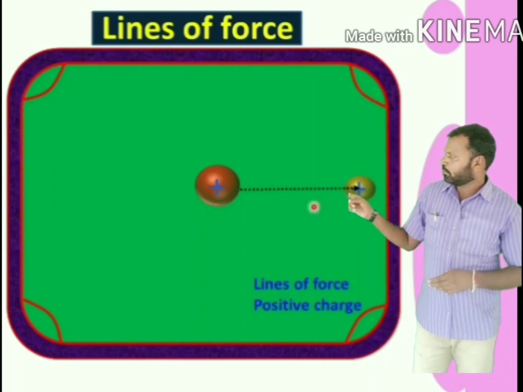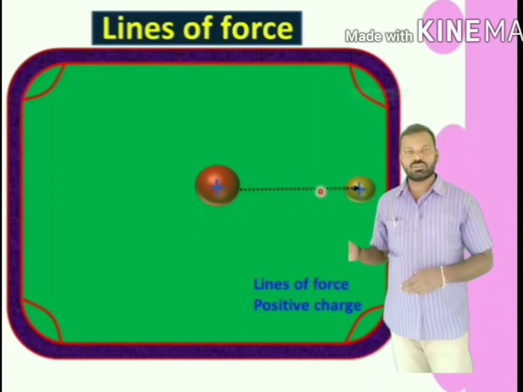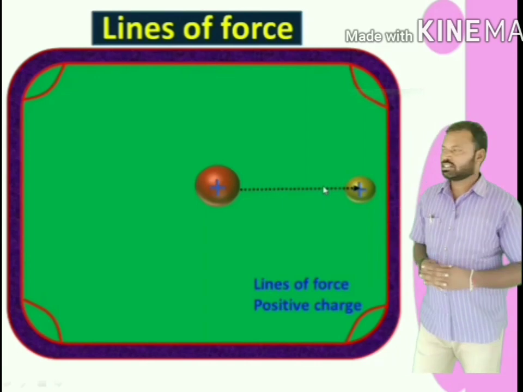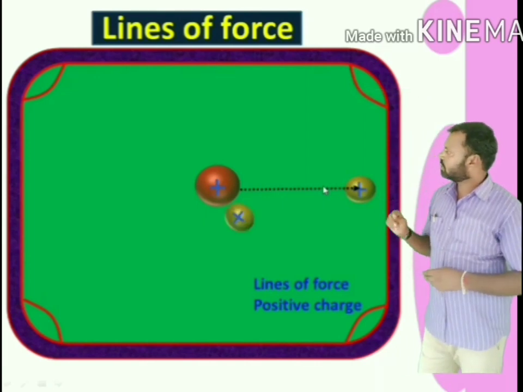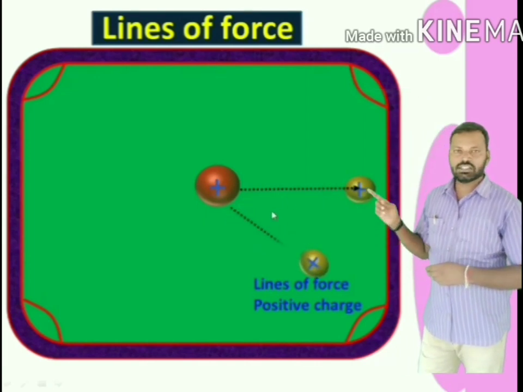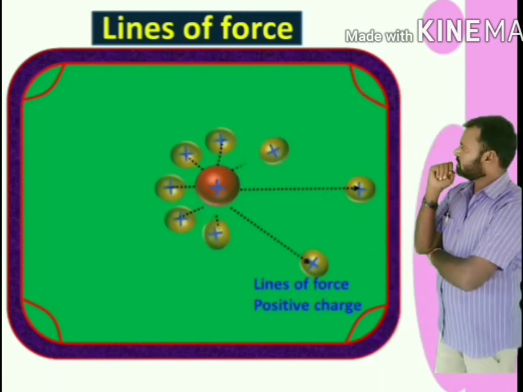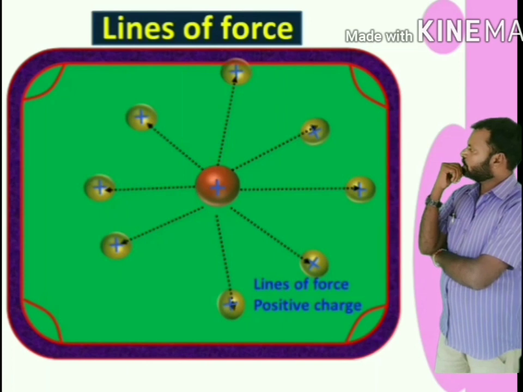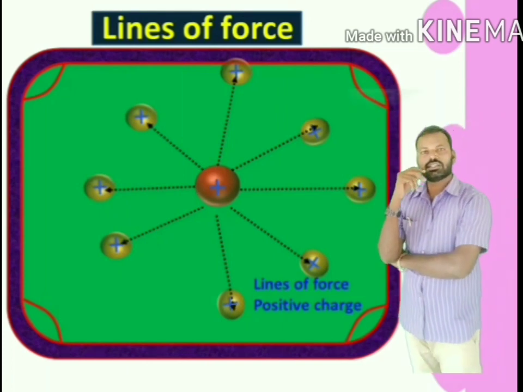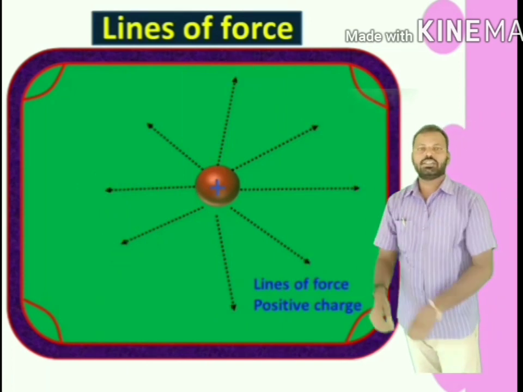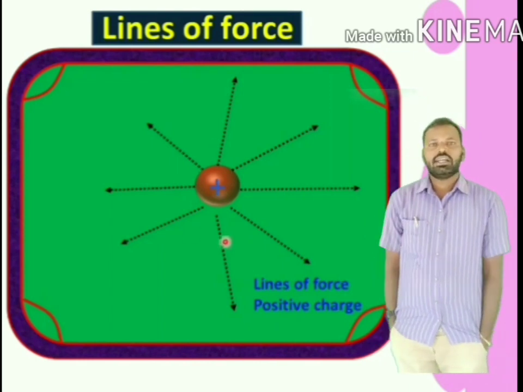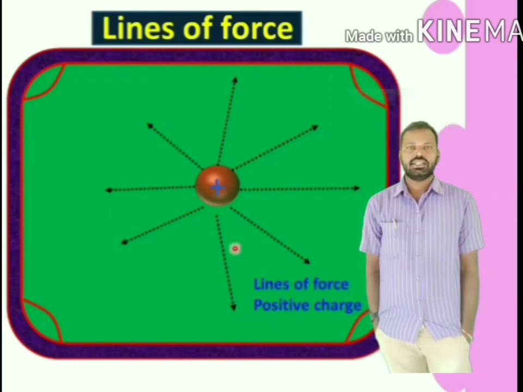Now this is my electric line of force. If my unit test charge is here, now because of the repulsion, it moves in this direction. Similarly, all these are the lines along which unit test positive charge can move freely. All these lines are called electric lines of force.